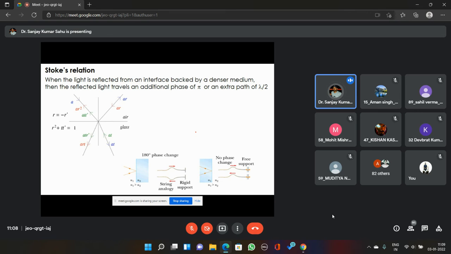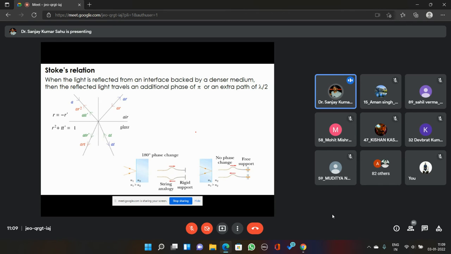Intermolecular force, dielectric constant, many things are there. But the mediums which are denser generally do have more refractive index, and mediums having less density generally have less refractive index. So a rarer medium means a medium having less refractive index, and a denser medium means a medium having higher refractive index. When a light travels from a rarer medium to a denser medium, at the interface separating these two media, some light will be reflected, some light will be refracted.